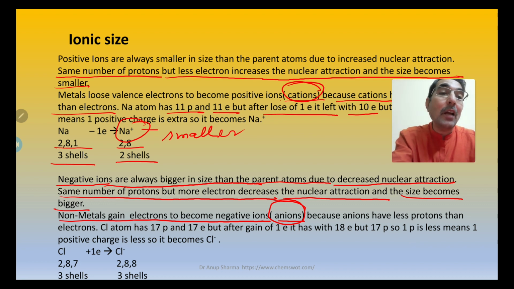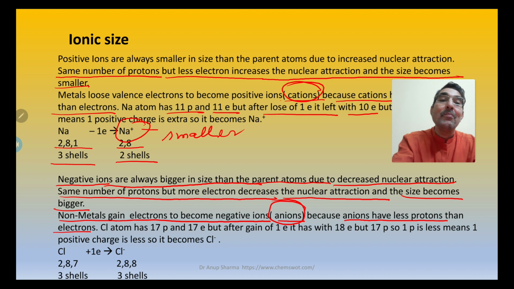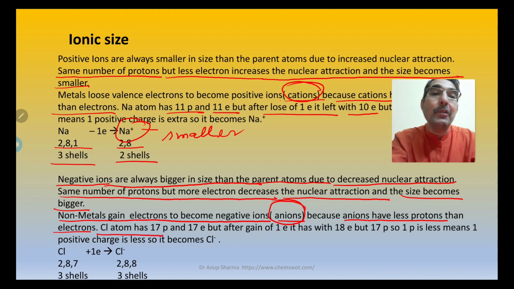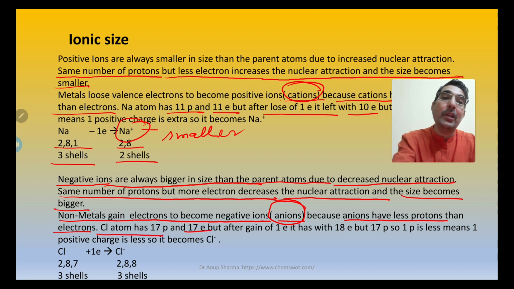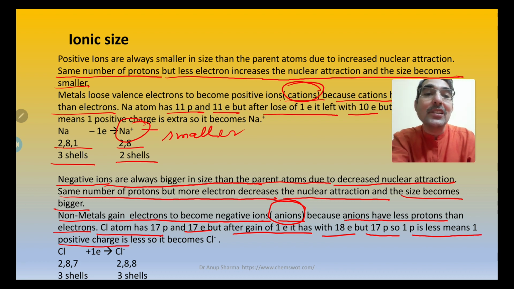Now why are they becoming bigger? Because anions have fewer protons than electrons, since electrons are added. For example, a chlorine atom has 17 protons and 17 electrons in the beginning, but after gaining 1 electron it has 18 electrons, while the protons are not gained, so they remain the same. That means there is 1 positive charge less, so it becomes the chloride ion.